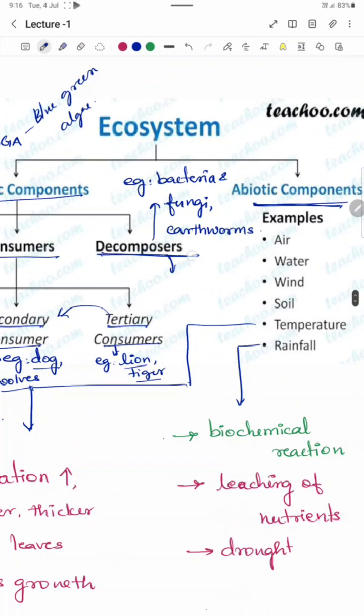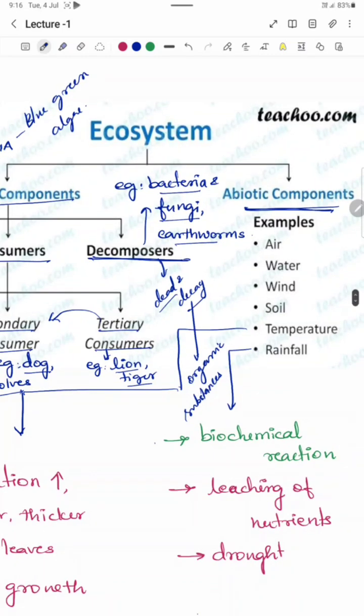So moving on to decomposers. Decomposers are those organisms that feed on dead and decaying matter and they transform that dead and decaying matter into organic substances. Examples of decomposers are bacteria, fungi and earthworms.